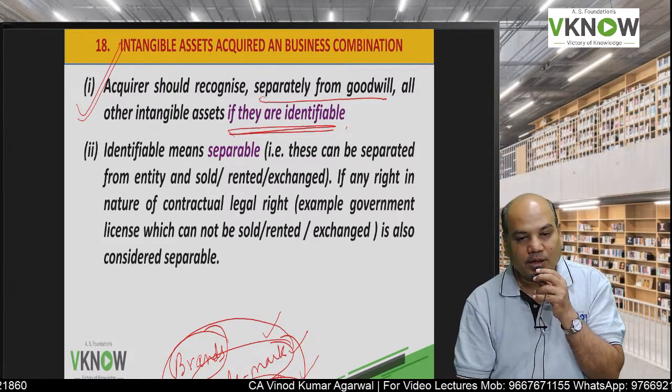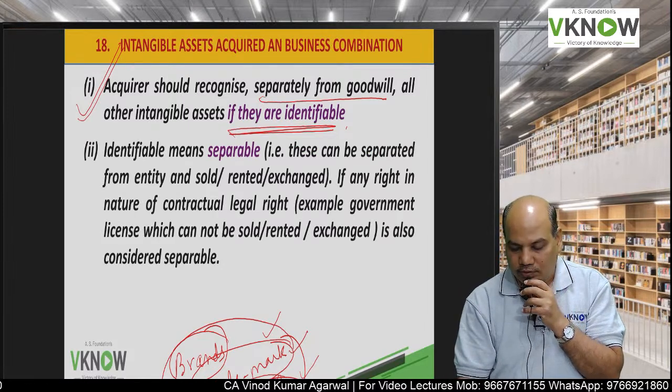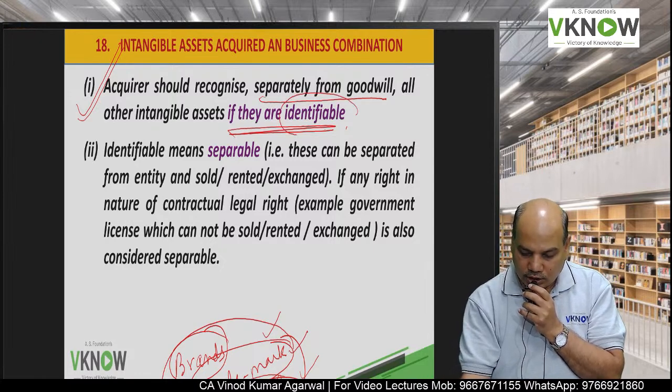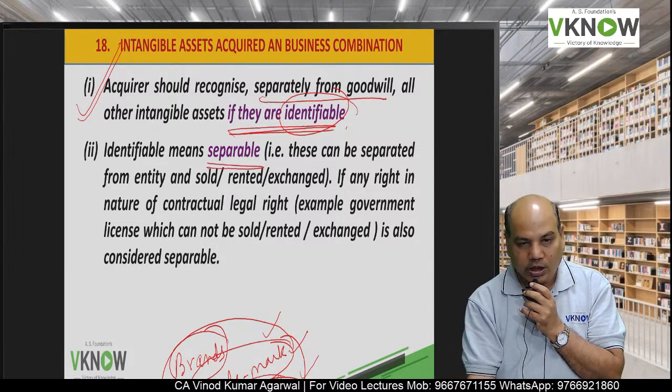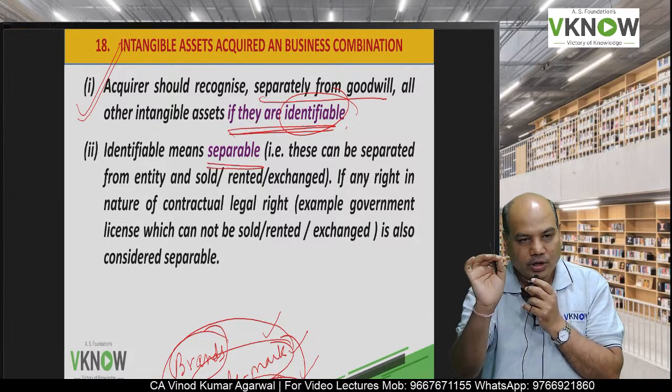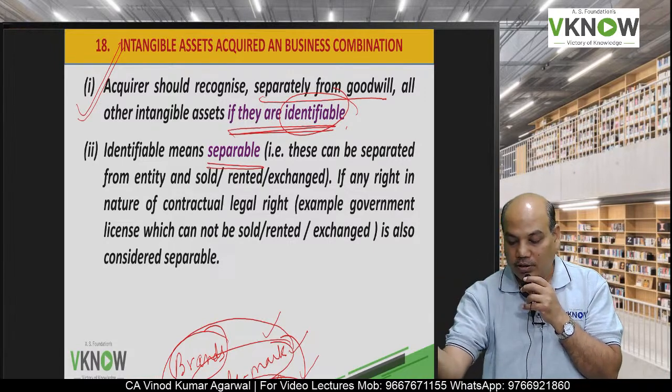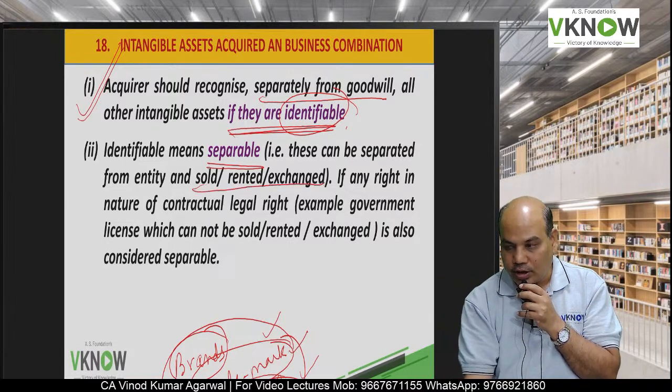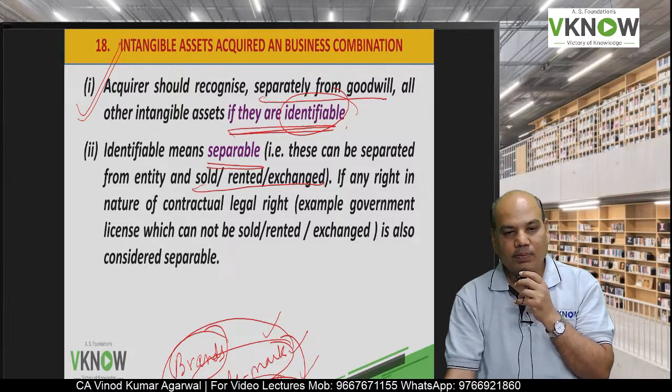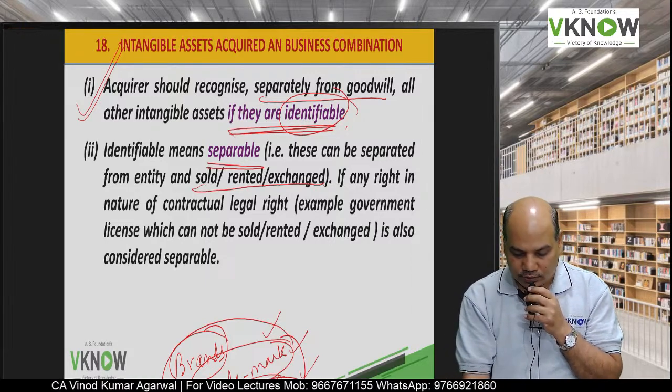Can it be capitalized in the books of acquirer? The answer is yes, if they are identifiable. Identifiable means separable. Separable means they can be sold, rented and exchanged. But again there is a small exception.